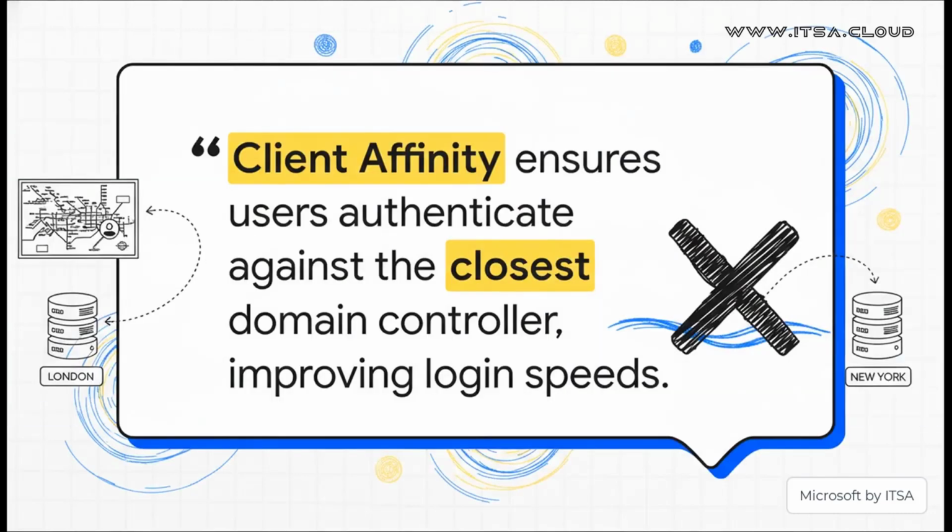And here's the magic. Here's the payoff for doing this. With that map in place, when a user in London goes to log in, Active Directory instantly knows, hey, I should connect them to the local London server.